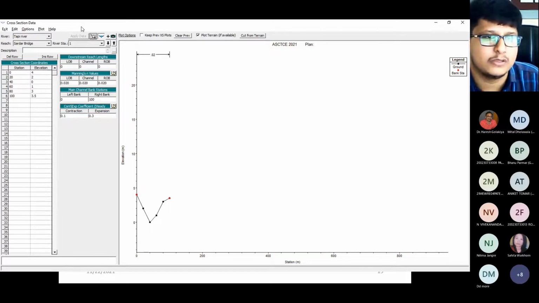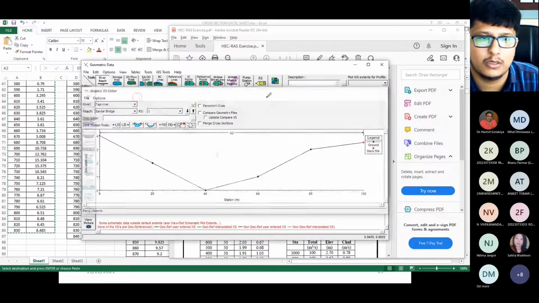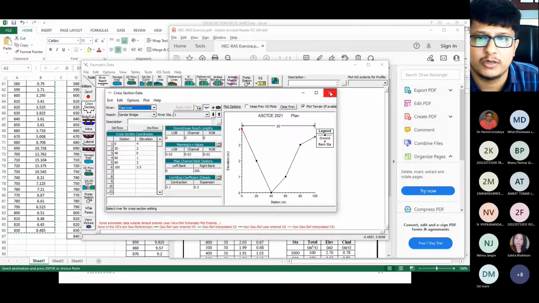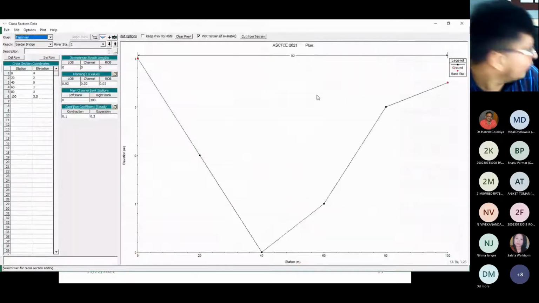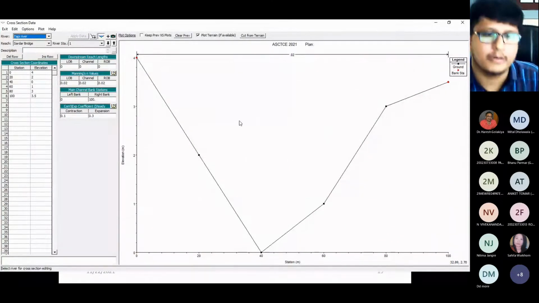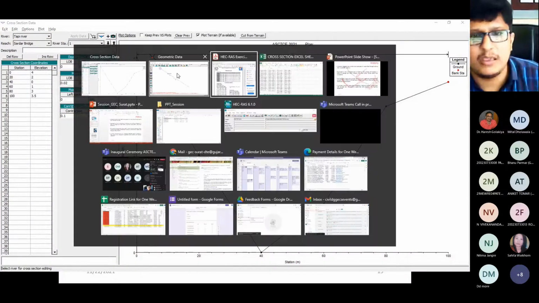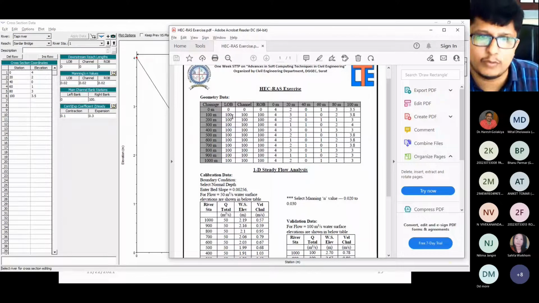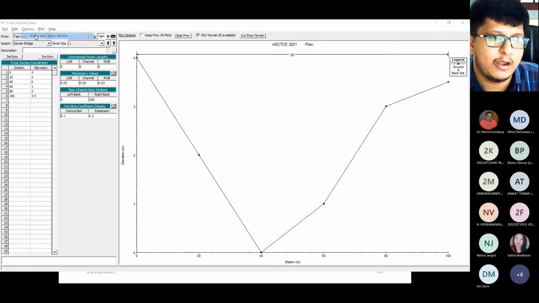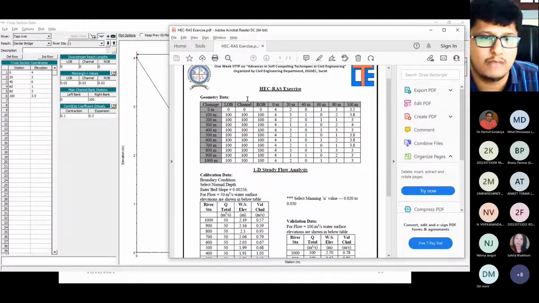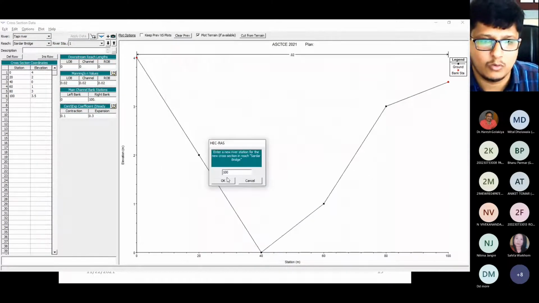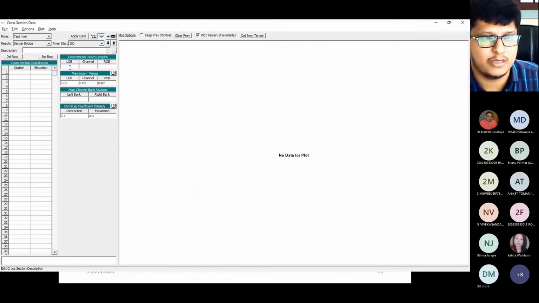Right, now I will just show you like this. Okay, cross section data, 1 minute, and you can see. Right, so this is cross section number 1. Similarly, we need to follow the same process for number 100, number 200, number 300, number 400, like that. Okay, so now again I will go to the option, add a new cross section, and I will give the cross section number 100. Okay, so you can see the screen, everything has changed.